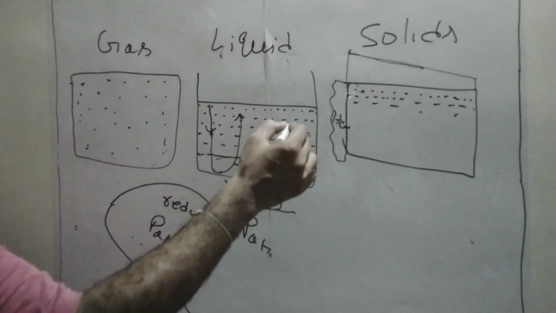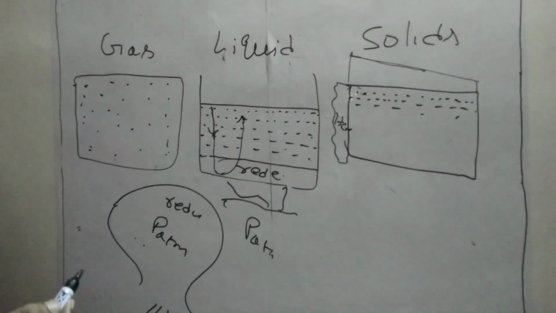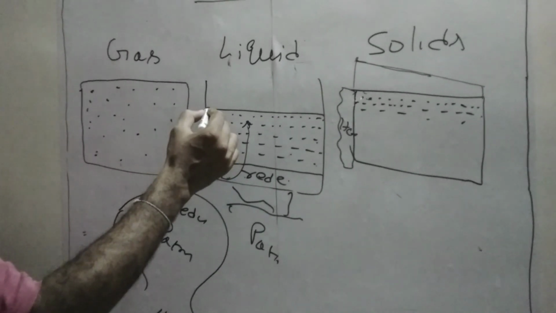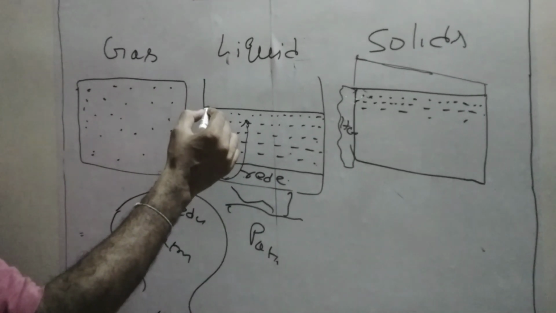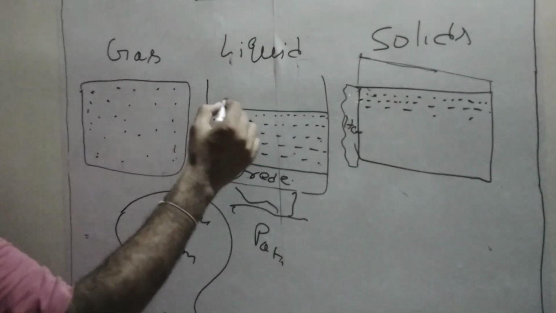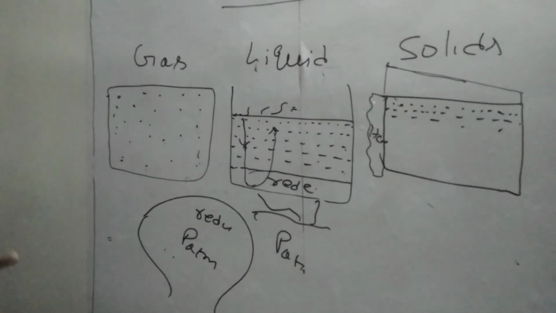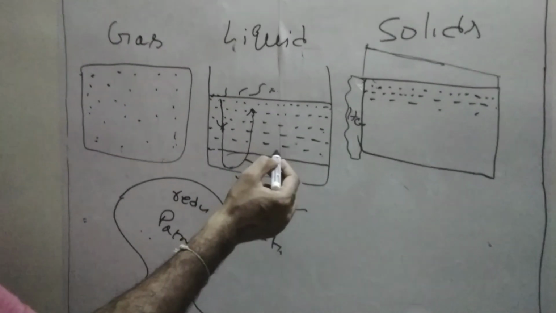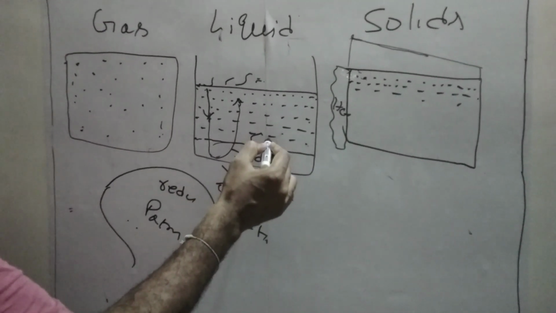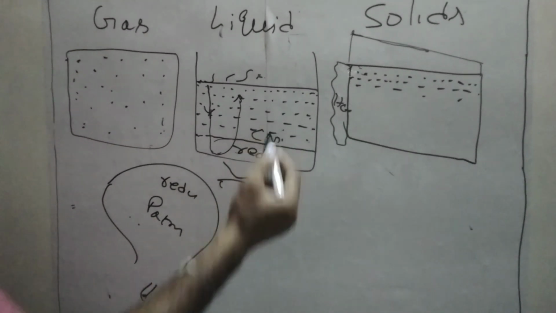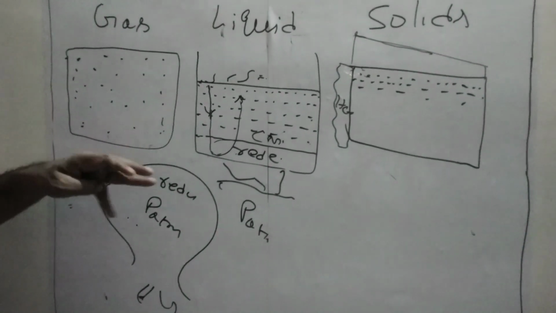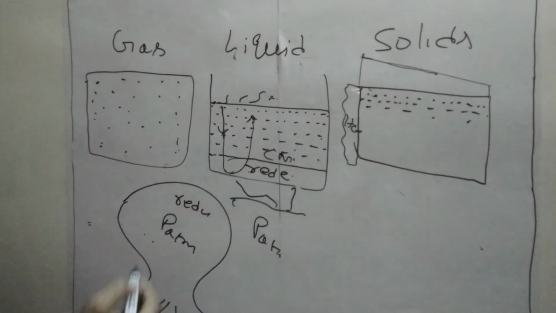When you are still further heating, the particles at a certain temperature will be escaping from the surface of the liquid. Now this is called liquid thermodynamics. So here this concept is called convection. Convection heat transfer. That means the heat will be transmitted from the surroundings to the container.